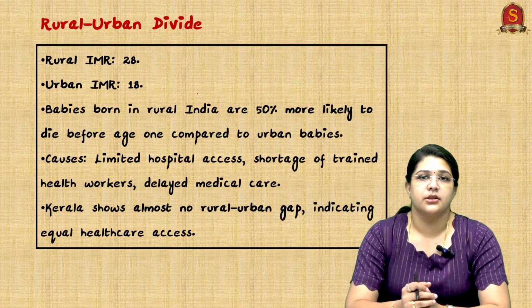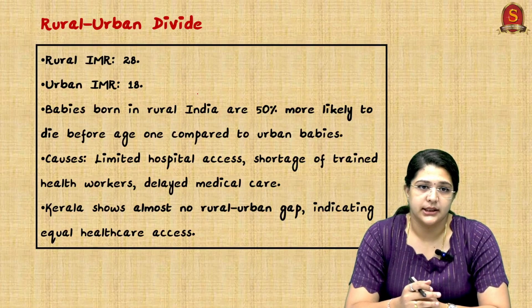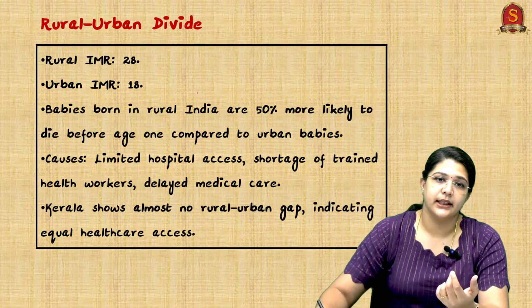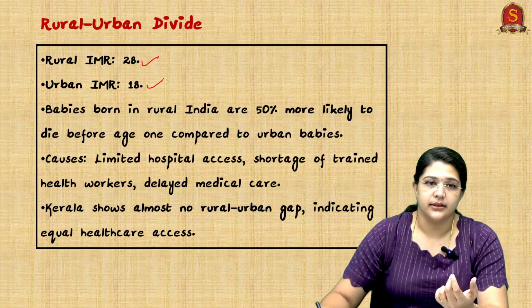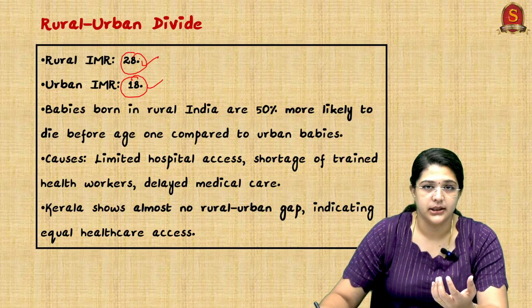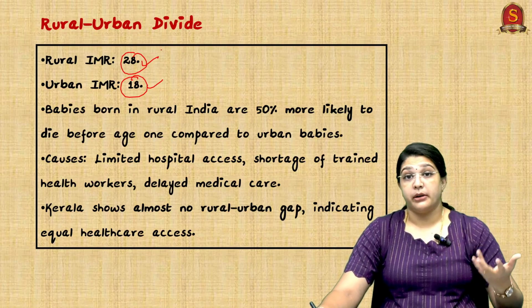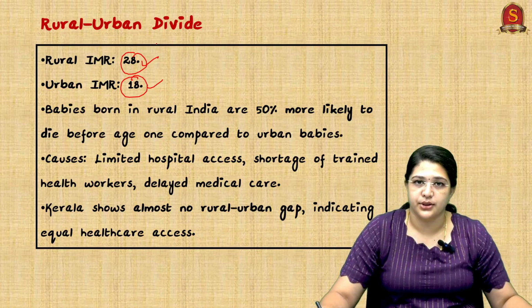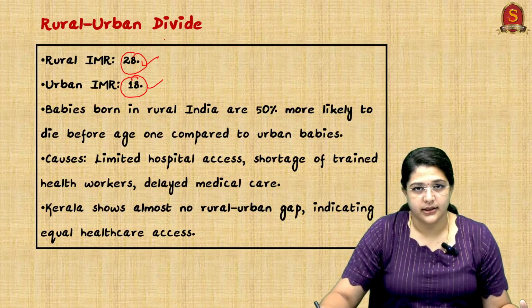So what is this about the rural-urban divide? They say that in rural areas it is 28 and in urban areas it is 18. See, the urban areas are performing better compared to the rural areas, and obviously we know what might be the reason. There are various factors, like healthcare facility accessibility.